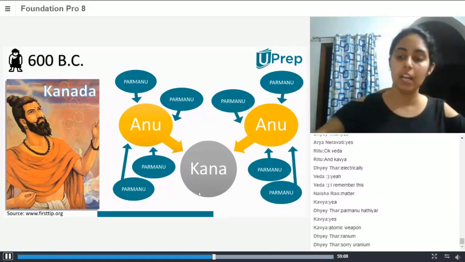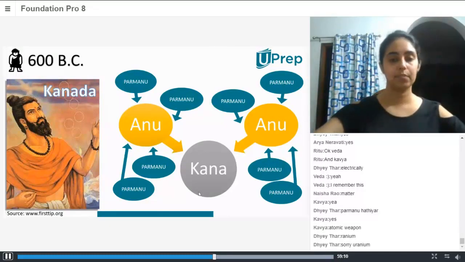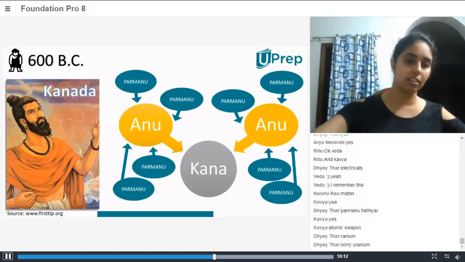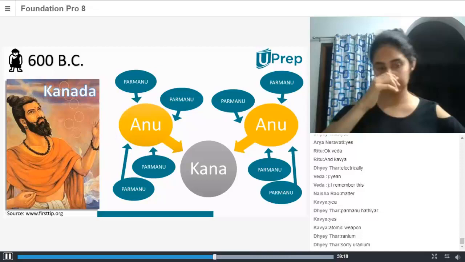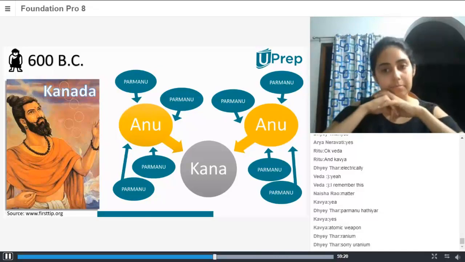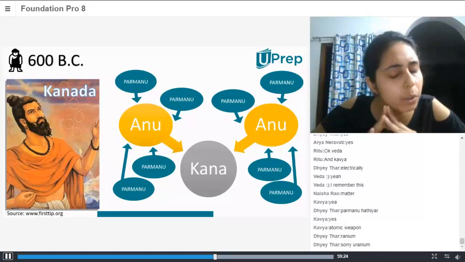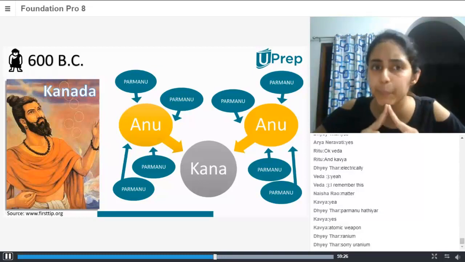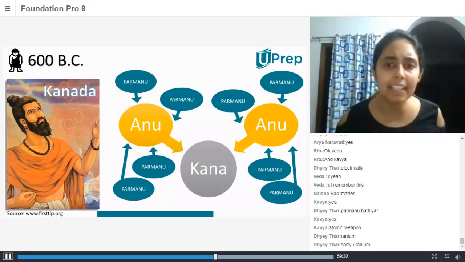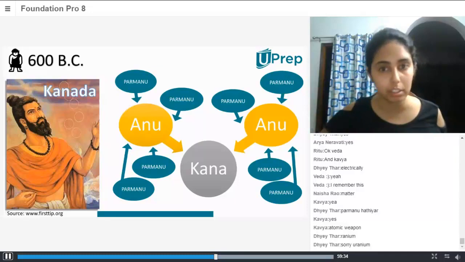Ma'am, two atoms combined, in his language two Parmanu combined together, form Dayanuka, right? Two Parmanu combined together to form? Dayanuka. It is actually there in our textbook. Oh, okay. I think the short of that is Anu.